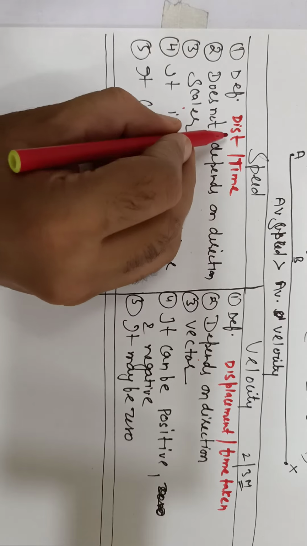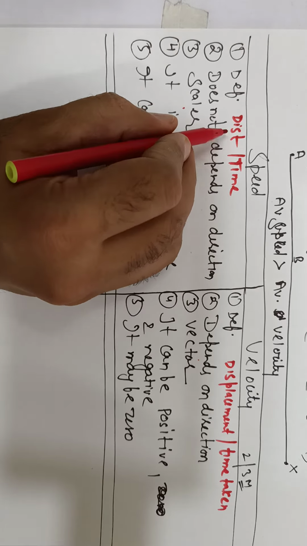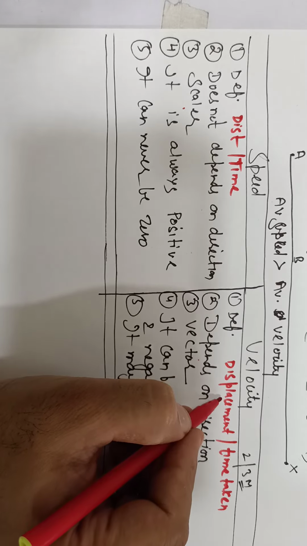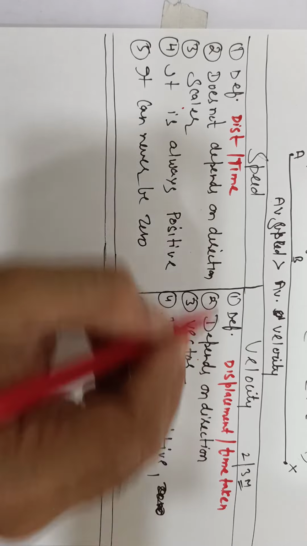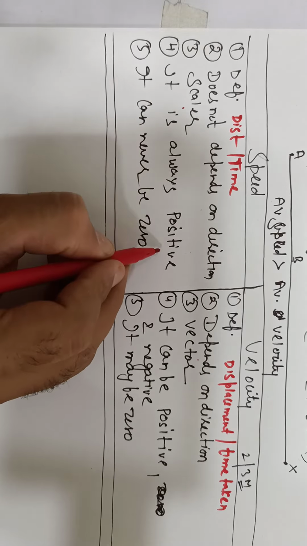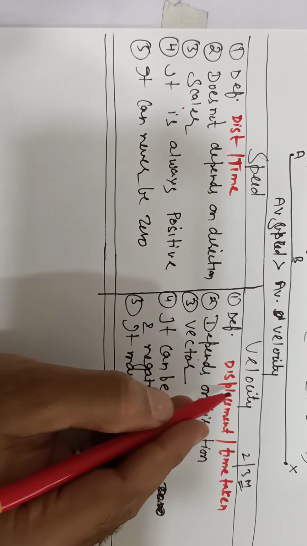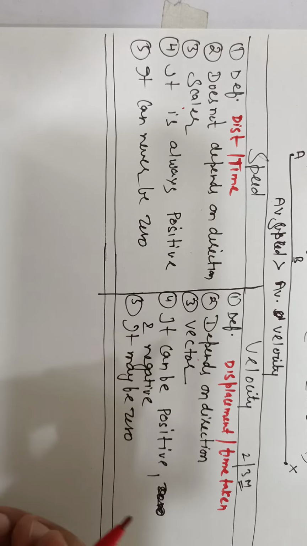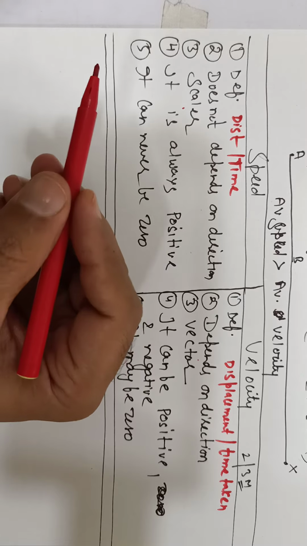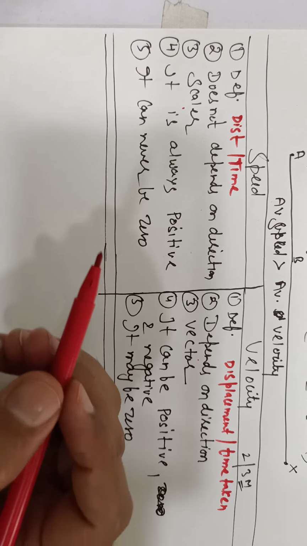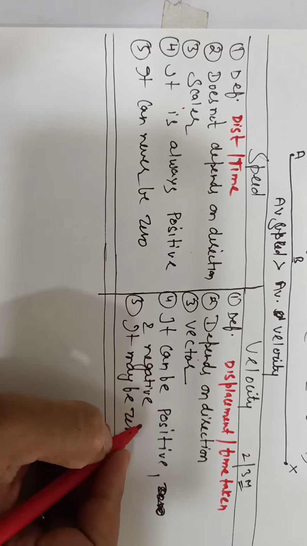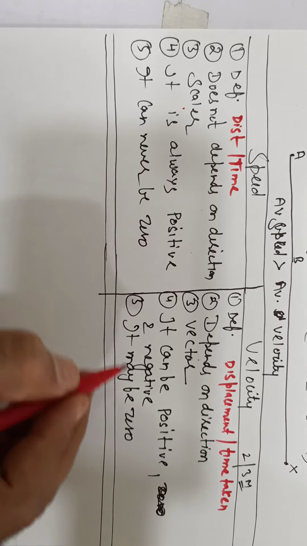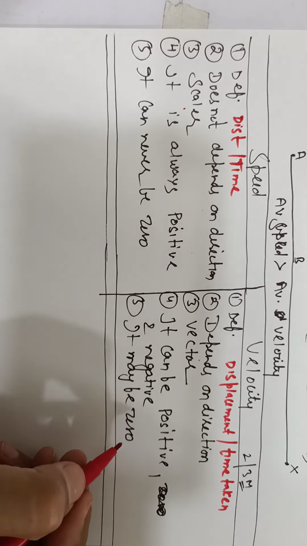Speed is a scalar quantity because it depends upon the distance, which is also scalar. Velocity is vector quantity because it depends upon the displacement, which is also vector quantity. Speed is always positive. Velocity can be positive and negative. Negative if moving in opposite direction. Delhi to Meerut, Meerut to Delhi in opposite direction, it can be negative. Speed can never be 0, but velocity may be 0. We have seen in the above example.